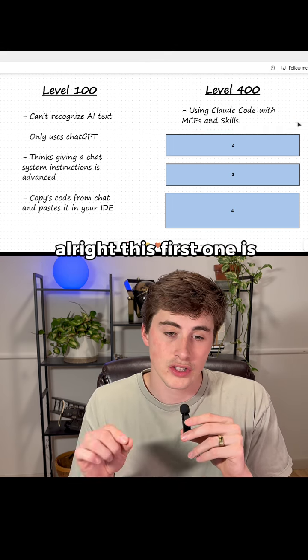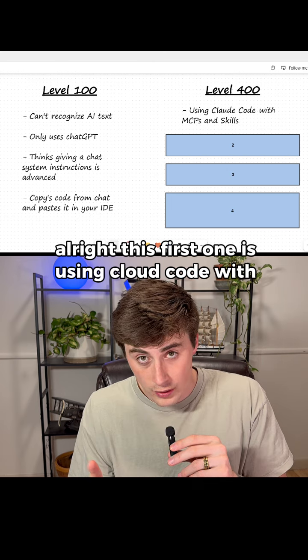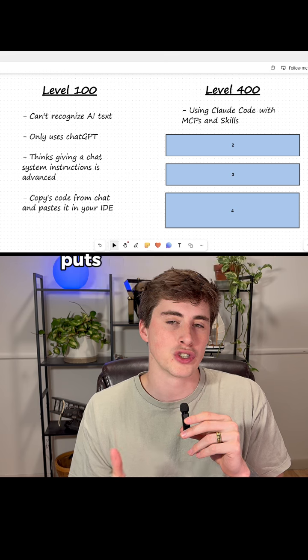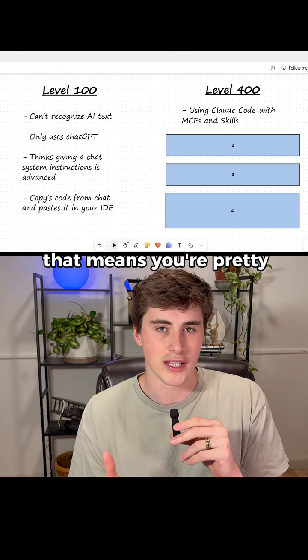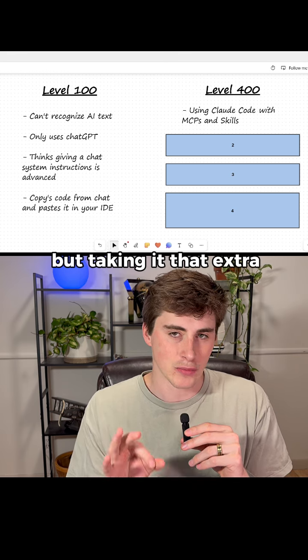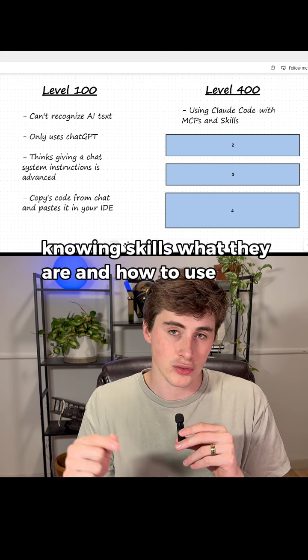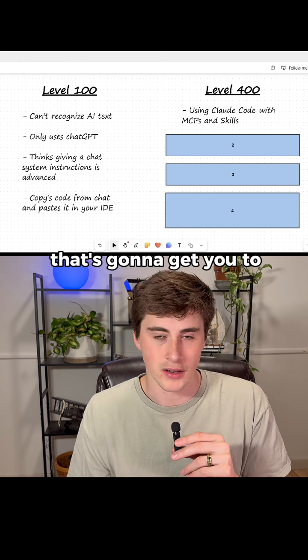All right, this first one is using Claude Code with MCPs and skills. I would say learning Claude Code in and of itself puts you in the 300 level. That means you're pretty deep into it. But taking it that extra mile of knowing MCPs, what they are, knowing skills, what they are, and how to use them in Claude, that's going to get you to level 400.